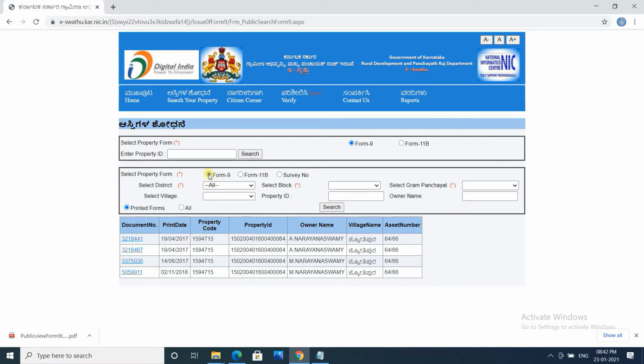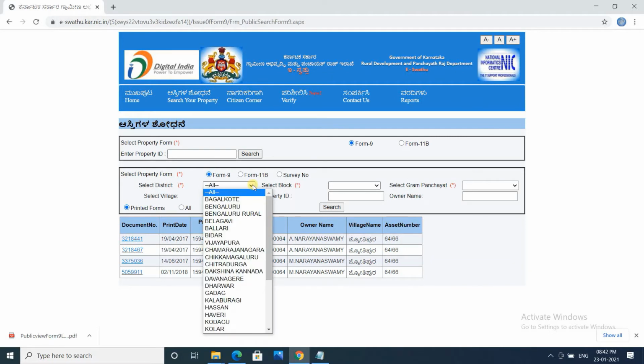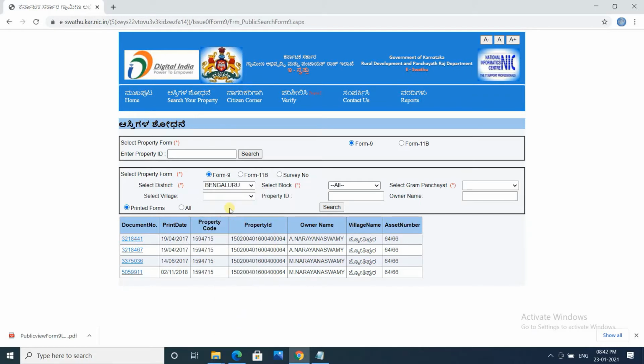Now let's first select form 9. Then all the districts under Karnataka government are captured here. My focus today will be Bengaluru. And select block. There are actually East Bengaluru, West Bengaluru, North Bengaluru, and South Bengaluru. We need to select the respective one. Let's say we have to select North Bengaluru, then you have to select North Bengaluru. If you want to go to South Bengaluru, then you have to select South Bengaluru.